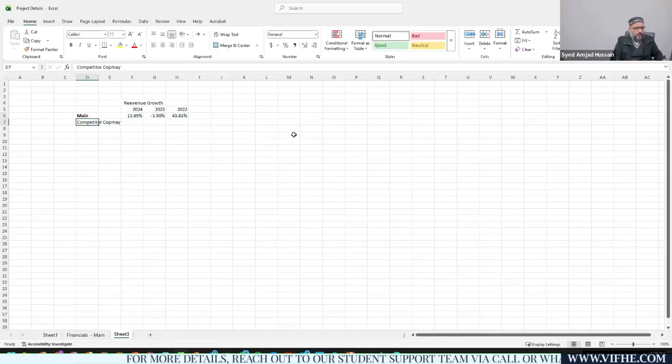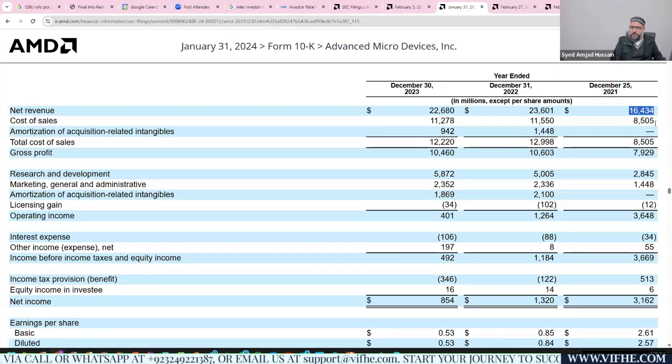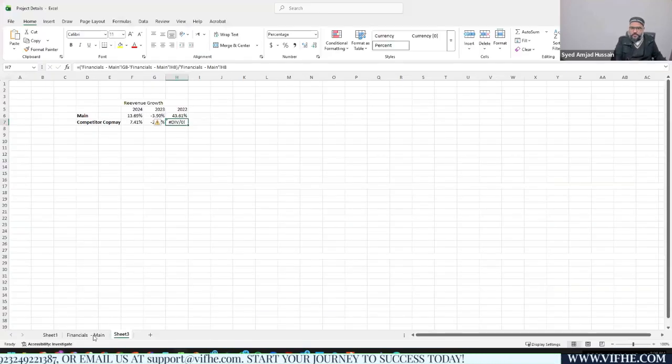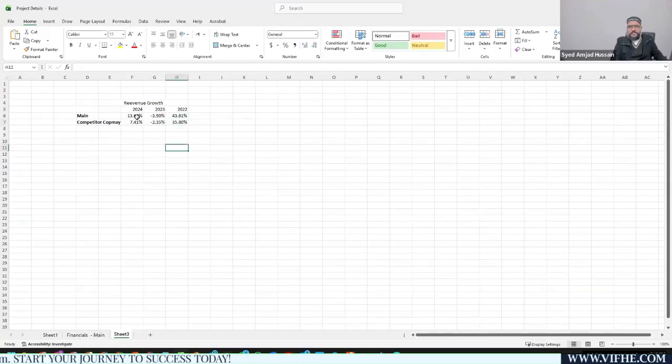For reference purposes, I'm just mentioning data on a dummy basis, that the competitor company ratios were somehow something else. I'm not going into much detail, just making sure that I'll be using the cost of goods sold data for that company. Now you can see these are the ratios for the main and competitor company.